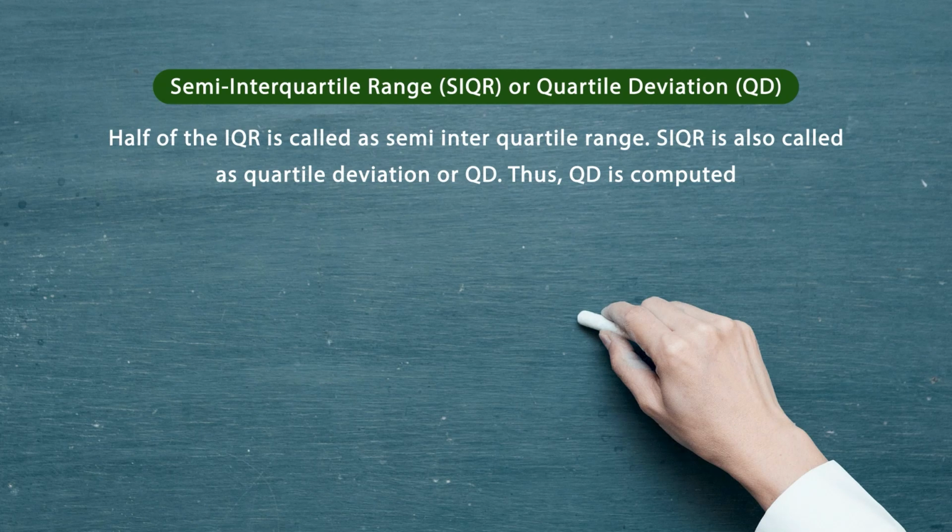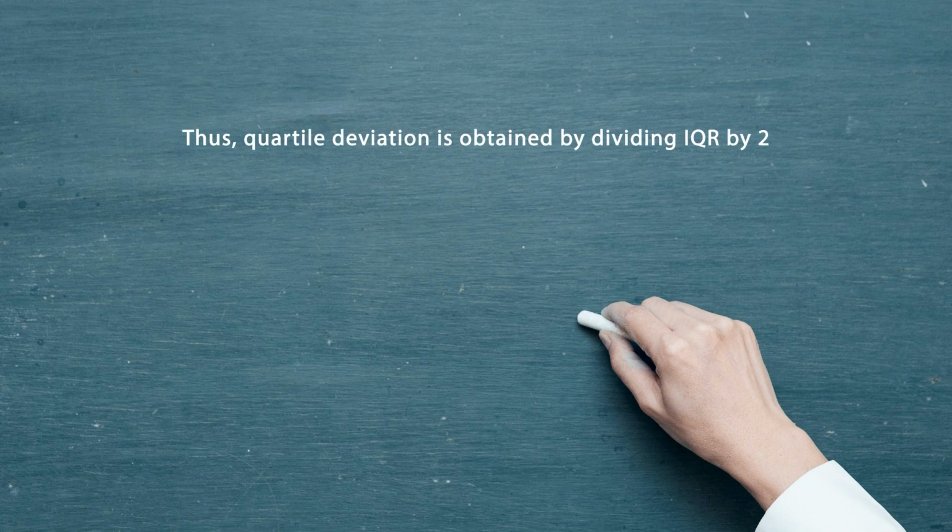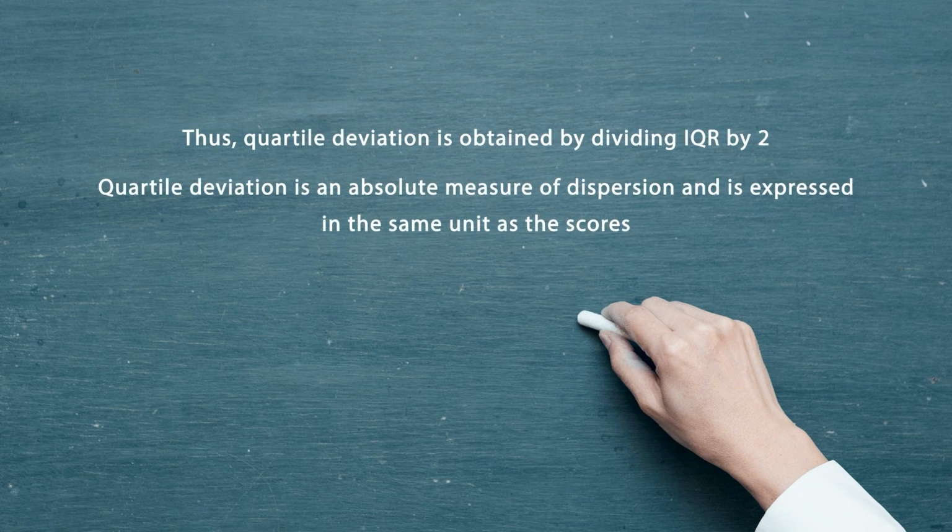Quartile deviation QD is equal to Q3 minus Q1 divided by 2. So whatever score we get from Q3 minus Q1, we divide by 2, and this is also known as the semi-interquartile range. Q3 minus Q1 is nothing but the interquartile range. When we divide it by 2, we get the semi-interquartile range, which is the quartile deviation. Thus the quartile deviation is obtained by dividing the IQR by 2. Quartile deviation is an absolute measure of dispersion and is expressed in the same unit as the scores.